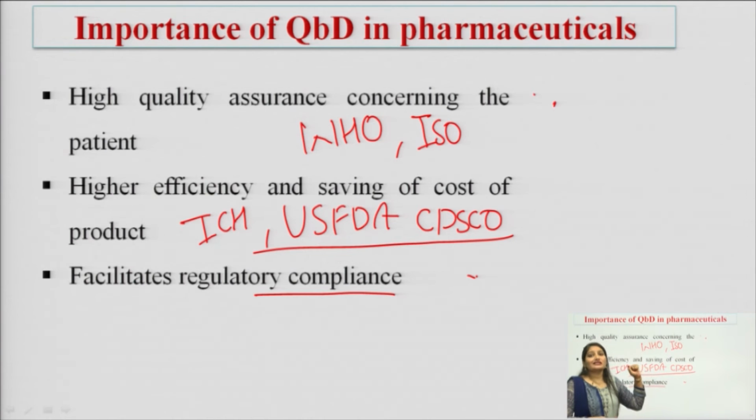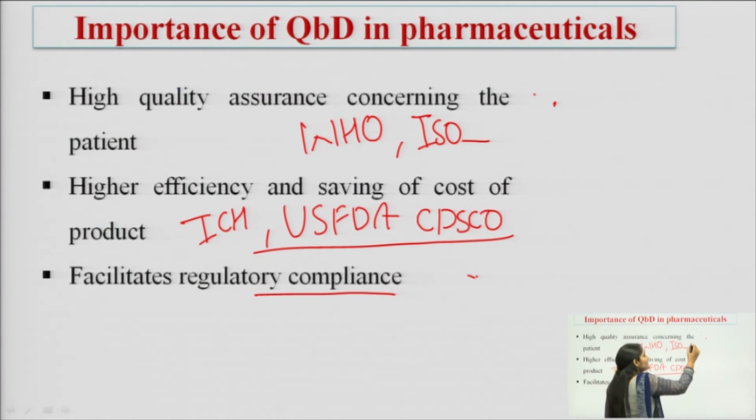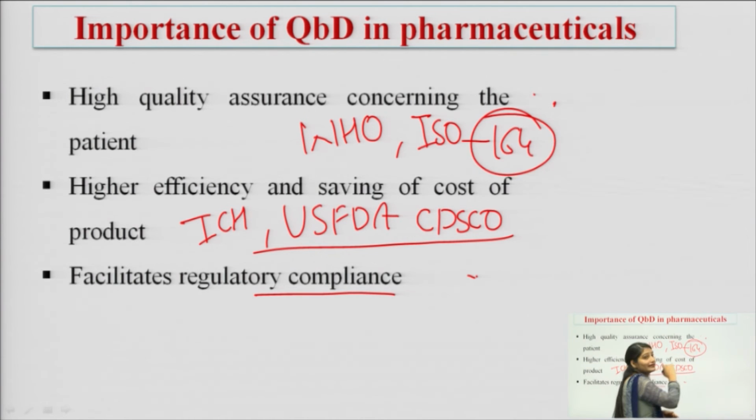ISO is a non-governmental organization that focuses on maintaining the quality of the product, and it is beneficial in each and every sector, right from food, to agriculture, to the health sector, to the pharmaceutical sector, to the medical sector. Okay. And there are 164 member countries in the ISO, and its headquarters is in Geneva, Switzerland.